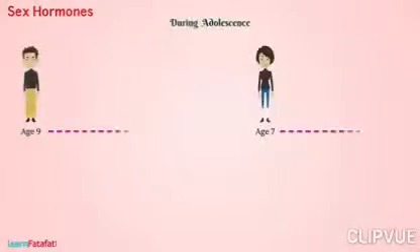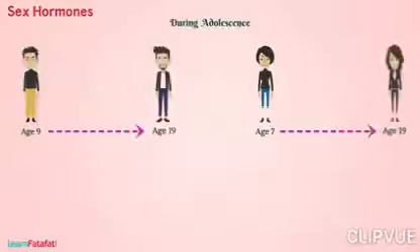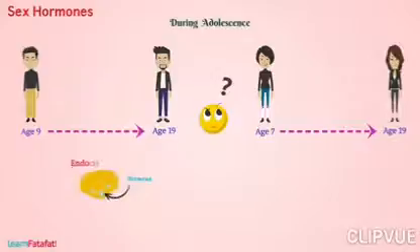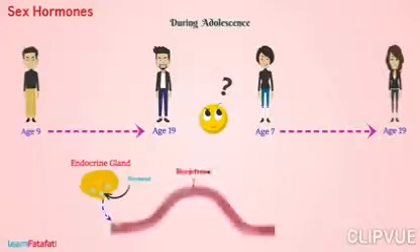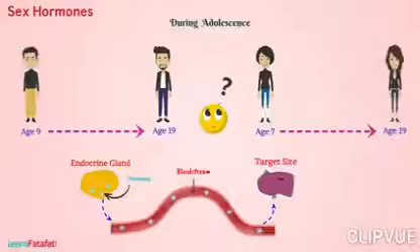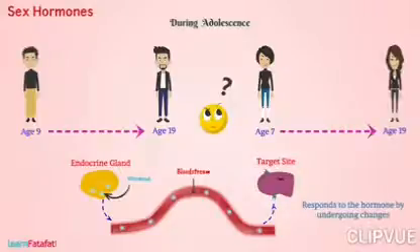Well, now you know that during adolescence, boys and girls undergo a lot of changes. Have you ever thought about how these changes are controlled? Hormones secreted by endocrine glands enter into the bloodstream, flow with the blood, and reach to the particular body organ or tissue called target site. The target site responds to the hormone by undergoing changes.